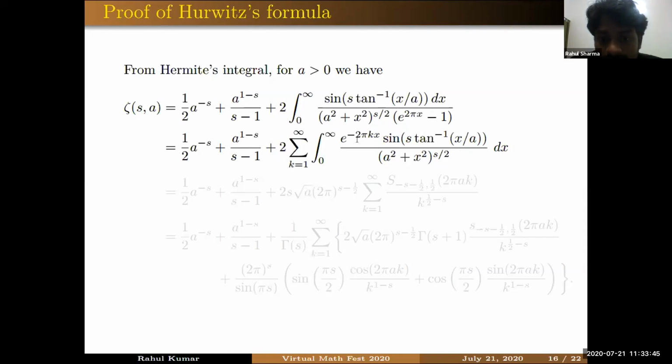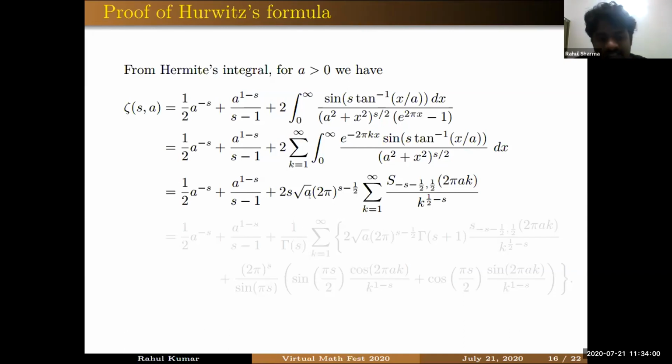After representing this term by this infinite series, we interchange the order of summation and integration. That can be justified. And we have proved that this integral is nothing but the Lorentz function. So this is the connection between Hurwitz function and Lorentz function, that the infinite series containing these Lorentz functions are actually evaluating to the Hurwitz function.